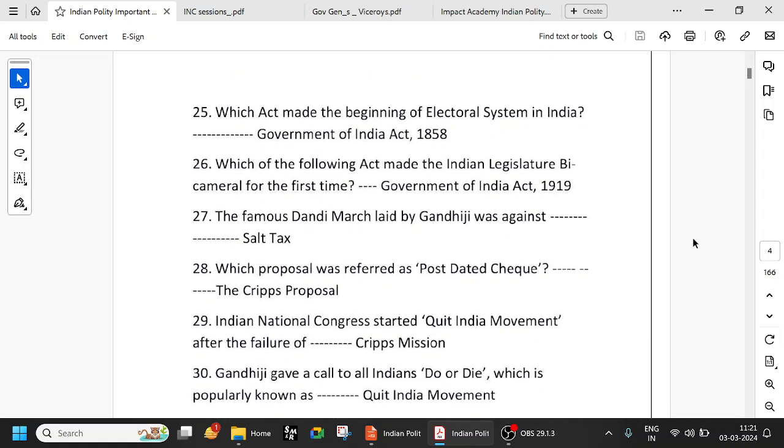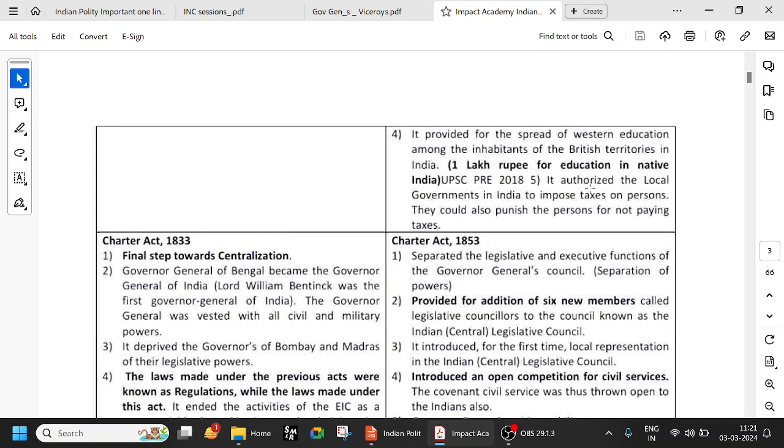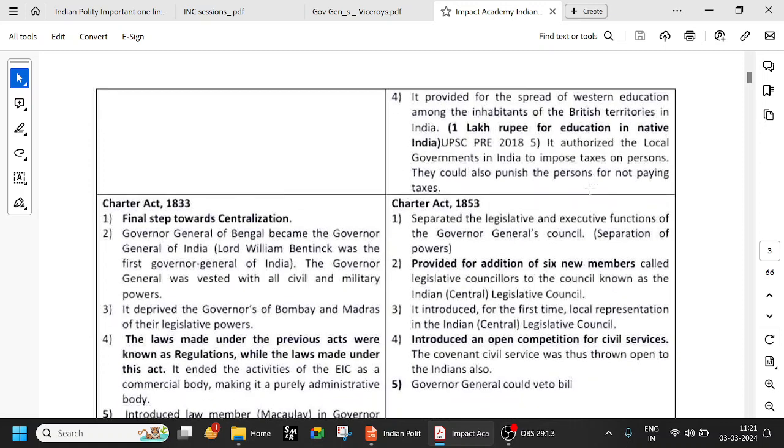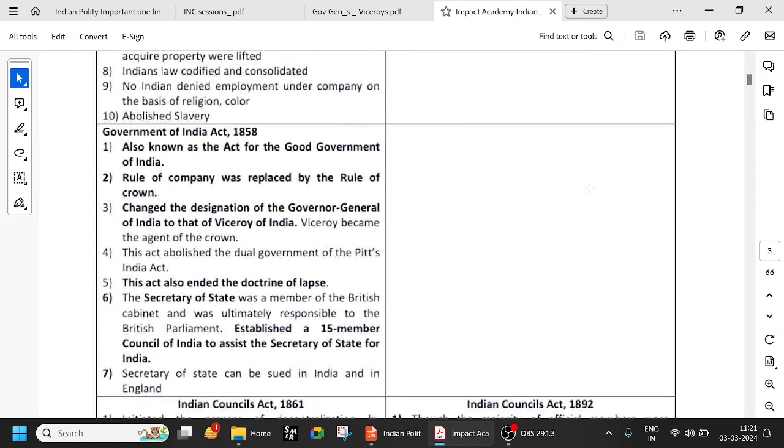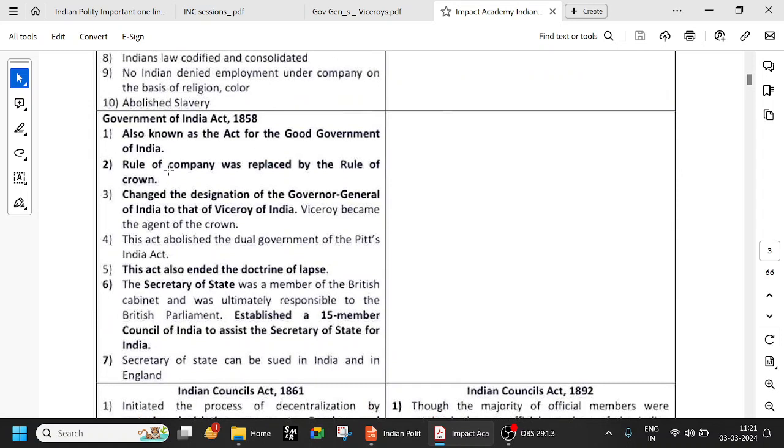Which act made the beginning of electoral system in India? The GOI Act of 1858. The Government of India Act of 1858, also known as the Act for Good Government, because just now the revolt has happened and the British crown has taken over. The rule of company was replaced by rule of crown. It changed the designation of Governor General to that of Viceroy. First Viceroy is Lord Canning.